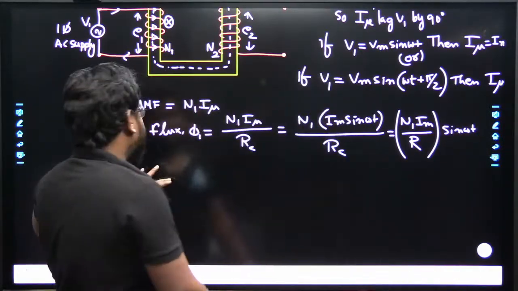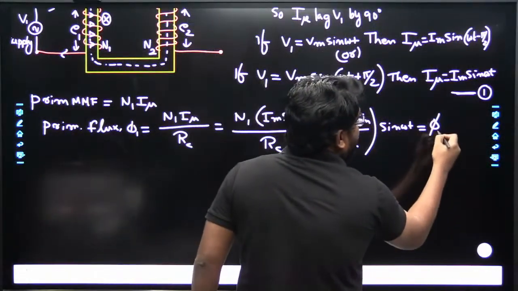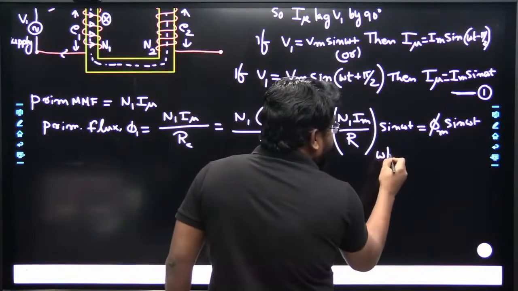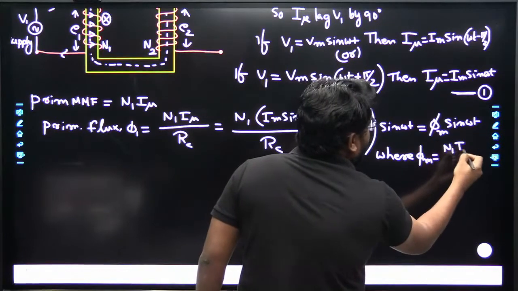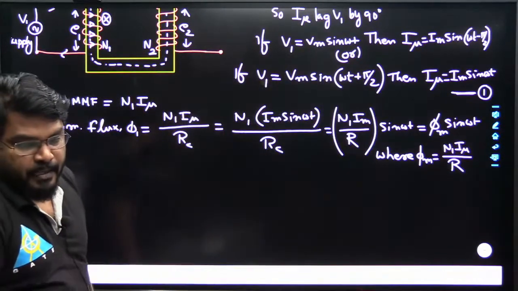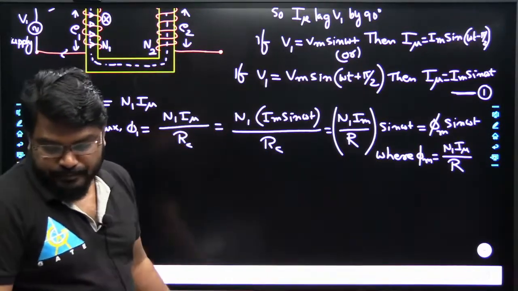This equation we can also write as phi maximum sin omega t, where phi maximum is equal to N1 I mu by the reluctance of the core. Clear point? So this is N1 I mu by reluctance of the core.